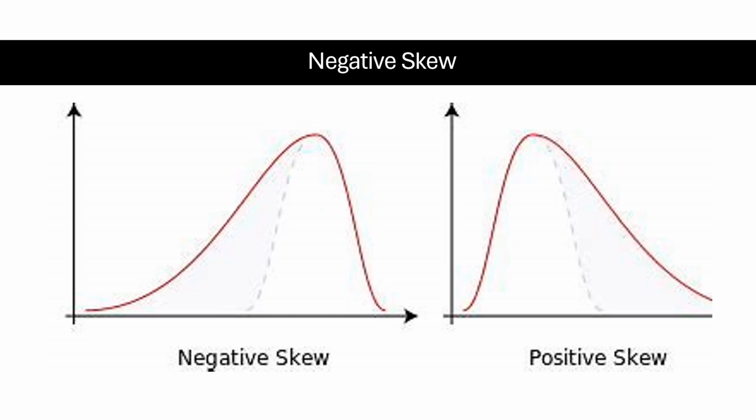This happens because the mean includes the lower values in the left tail, which lowers its value. Now, an example: imagine the distribution of pain scores immediately following a standardized rehabilitation protocol for shoulder injuries. Most patients might report moderate to low pain levels, but a few could have very high pain scores due to individual pain tolerance or severity of injury. Now this will create a left skewed distribution where the mean pain score is lower than the median pain score because of the influence of the few lower pain scores.